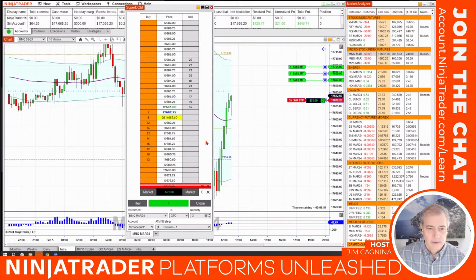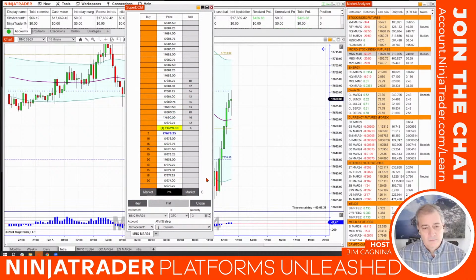My stop jumped up. Now, hopefully we'll get a continuation move on the upside, right? And then that stop will be modified if, in fact, we get one of the profit targets before we get stopped out. So that's the idea on how that particular thing works. And then again, you could modify this. You could click and click. You could manually move your stops and your targets any way you'd like.